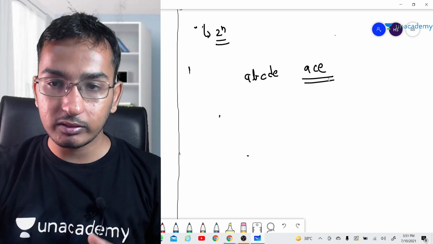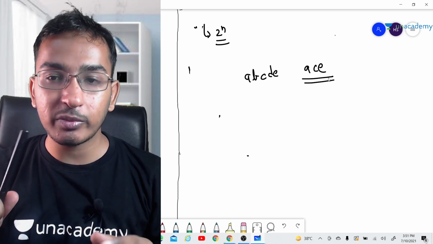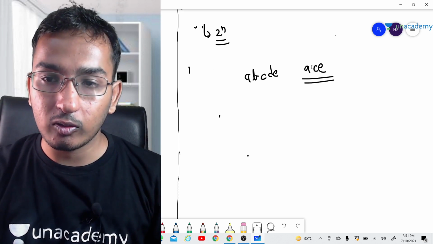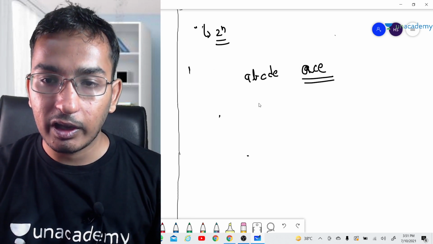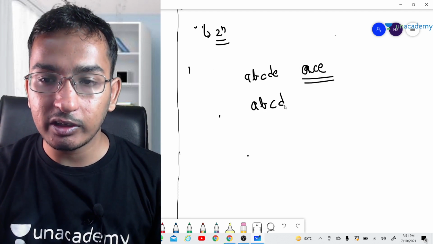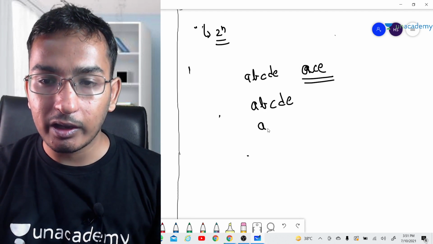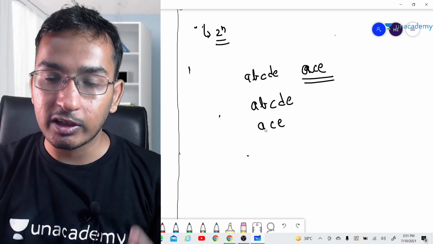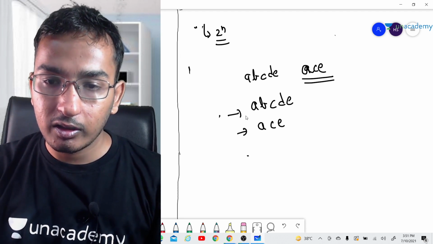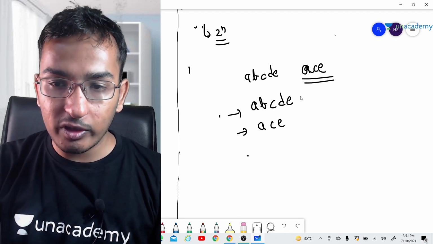A common subsequence is a subsequence which should be present in both strings. So if one string is A, B, C, D, E and the other string is A, C, E, what is the common subsequence here?